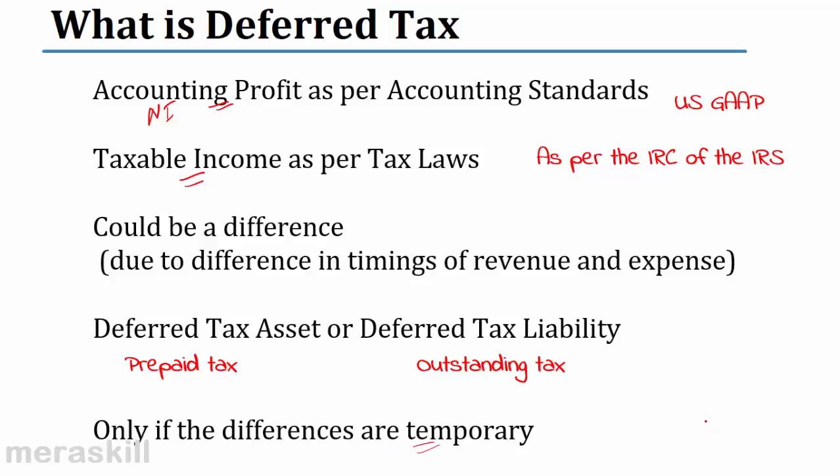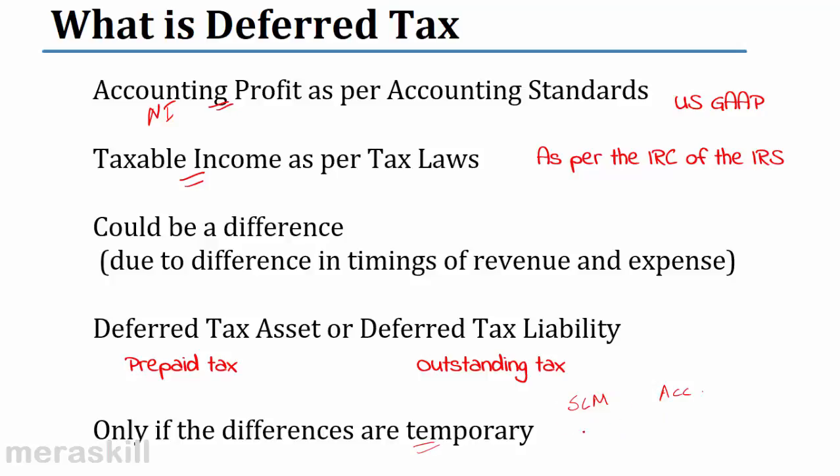Why does this happen, students? A simple example is, sometimes if we take a rate of depreciation, we may be using a straight line method. The tax authorities may allow only for an accelerated rate of depreciation. In that case, what happens? In the beginning years, the total depreciation finally over a period of 5 years, 8 years or 10 years may work out to be the same.